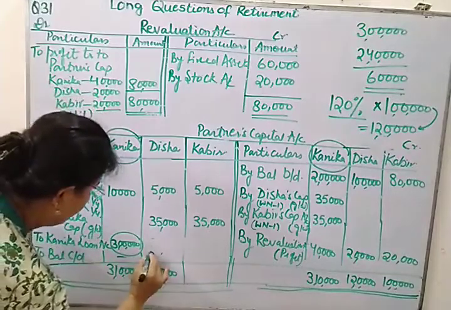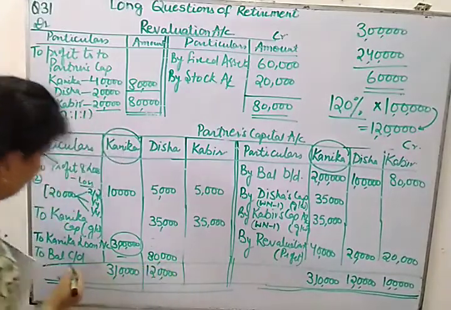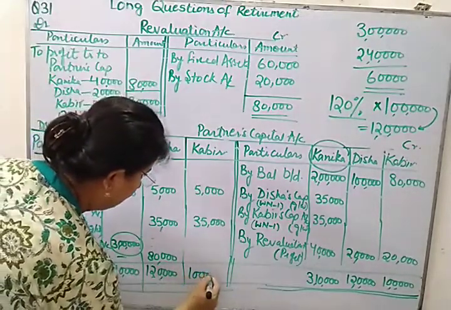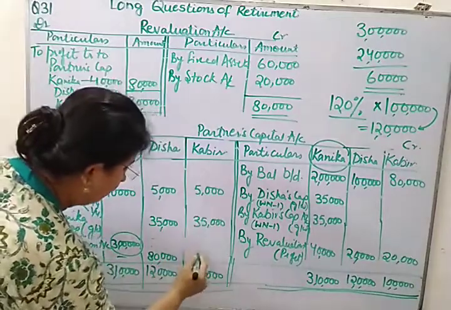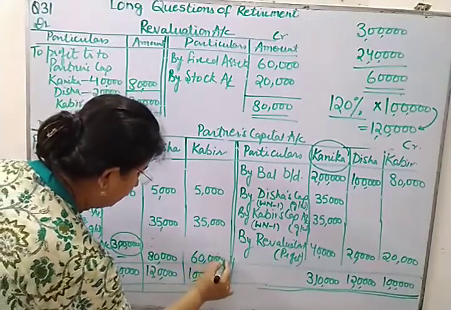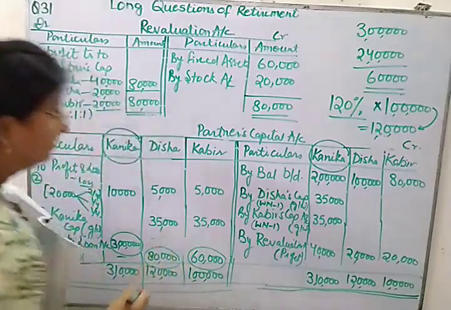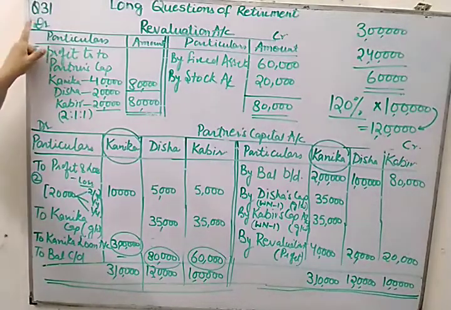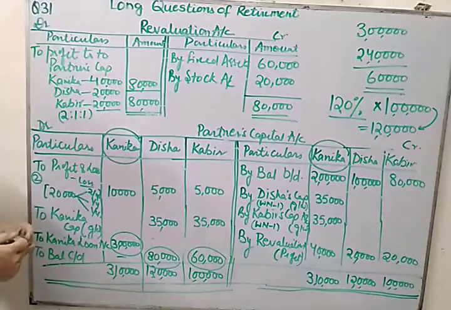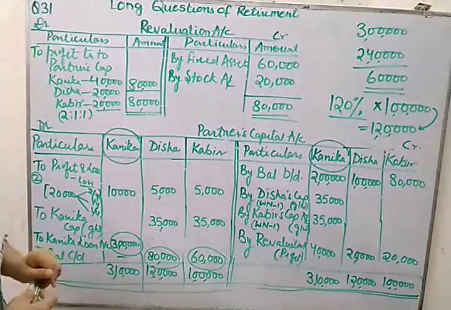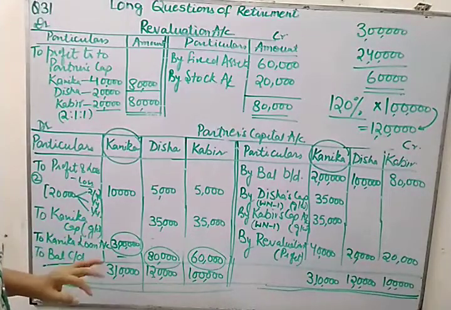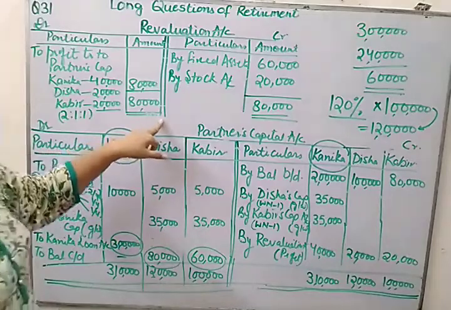So I want to write this 80,000 in front of this balance carried down. Likewise, this is 1 lakh. If you deduct 40,000 from this, it will be 60,000. So these are their balancing figure. So I hope the solution of this numerical question number 31 must be clear to you, how we have done it. And you don't have to prepare balance sheet, so don't put efforts in balance sheet. But otherwise, you can prepare balance sheet, but because it has been deleted, so don't go for balance sheet.